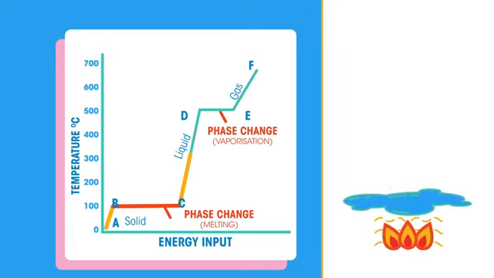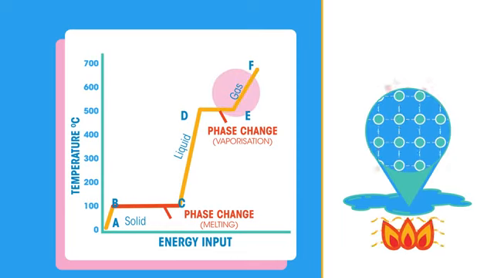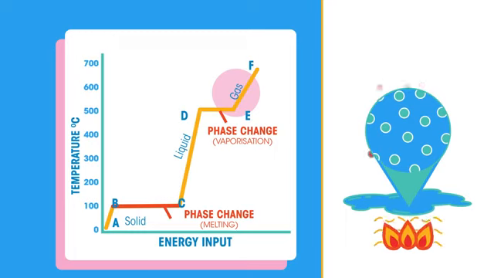Messy. After this point, if we keep heating up the melted plastic, a temperature rise will be detected. The temperature will keep rising up until the next state change, liquid to gas. At the vaporization point, the plastic would stop increasing in temperature whilst it transitioned to gaseous plastic. Once in the gas state, if we were to continue heating further, the gaseous plastic would, you've guessed it, rise in temperature. So breaking bonds is why the temperature does not rise or fall when a substance undergoes a state change.